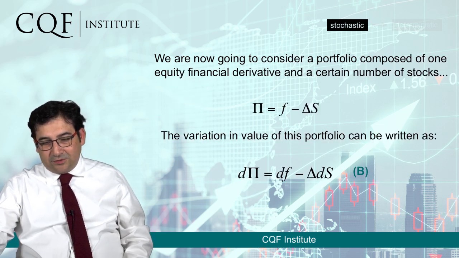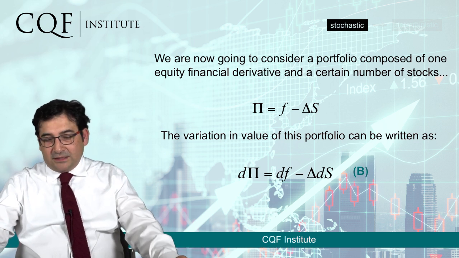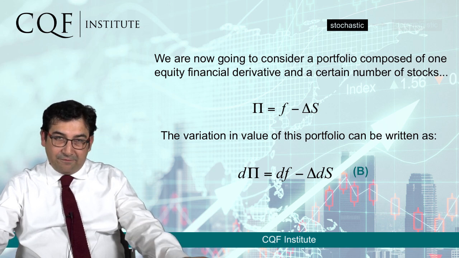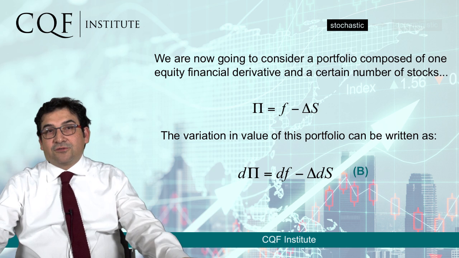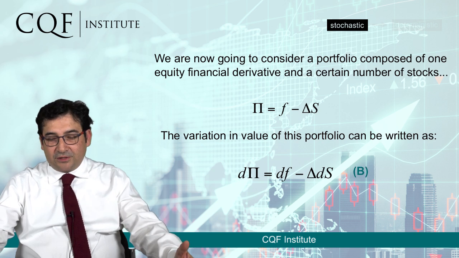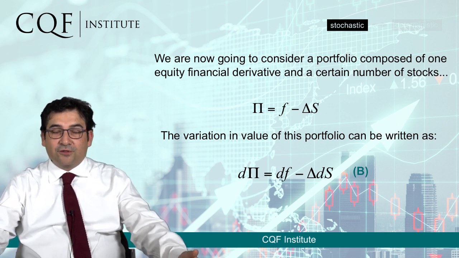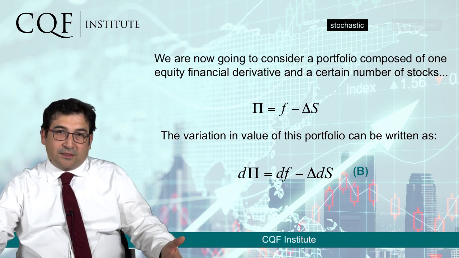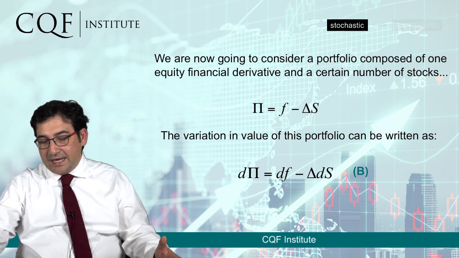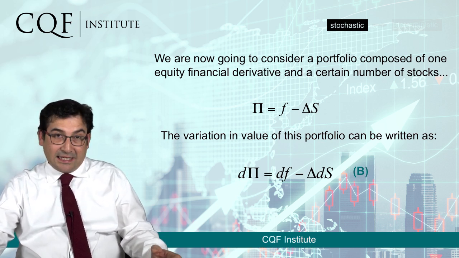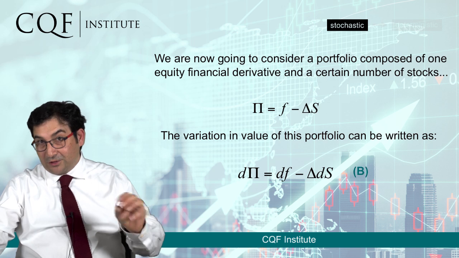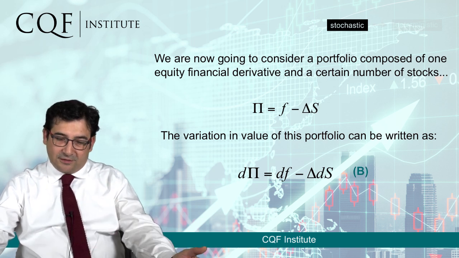So what we are going to do is construct a portfolio. This is going to be composed of a financial derivative, which is F here, and a number of stocks, which is the underlying, which is delta. We're going to look at what happens with the variation, so with the change in the value of this portfolio between one moment and the other. And of course, that will depend on both the price of the underlying and the price of the derivative, and on delta. Delta is a scalar, a constant that we're going to control, and that is going to allow us to eliminate the randomness. But for the time being, it's just a constant.